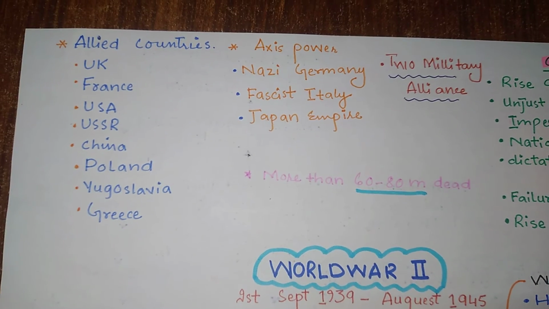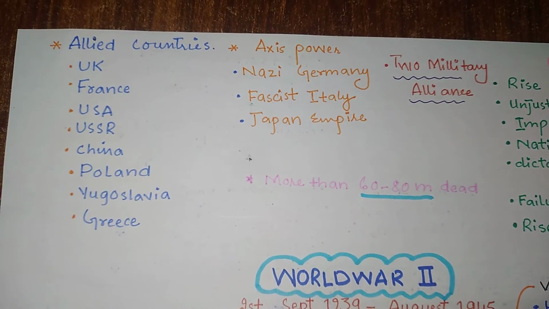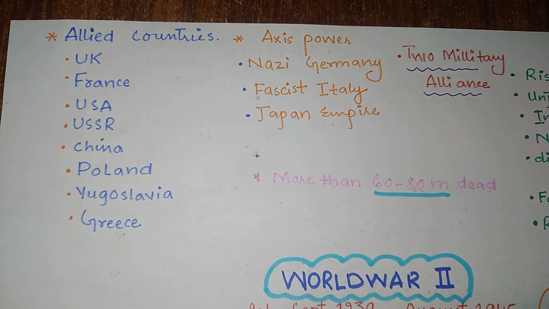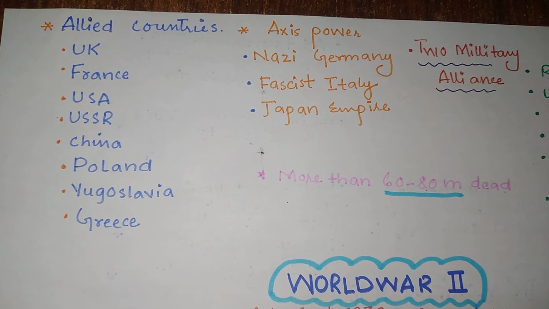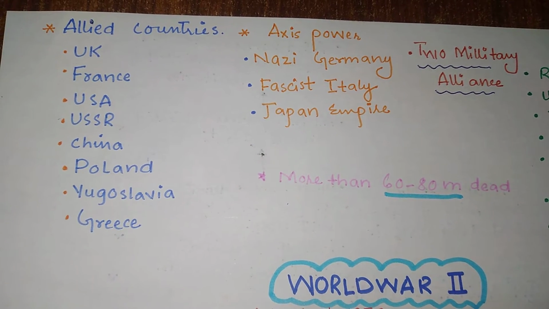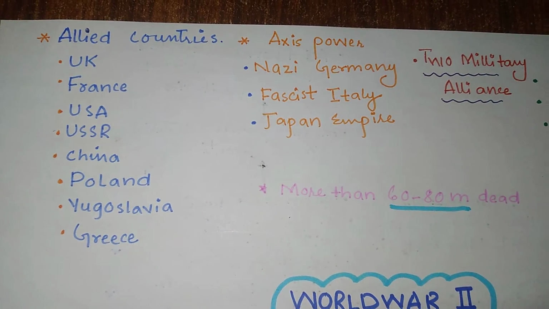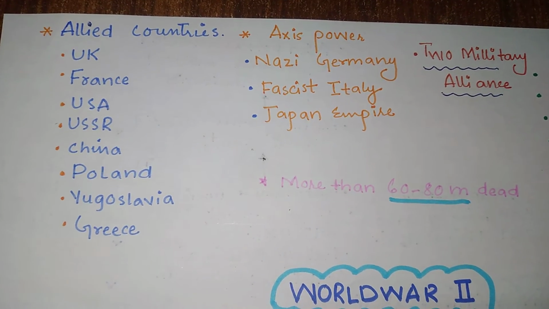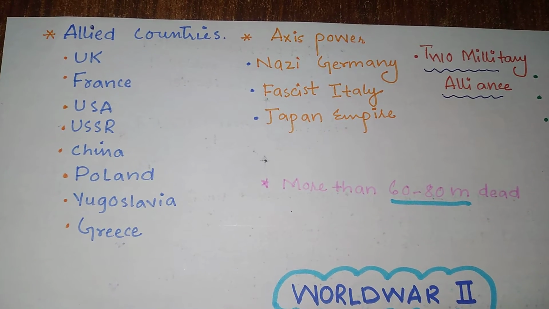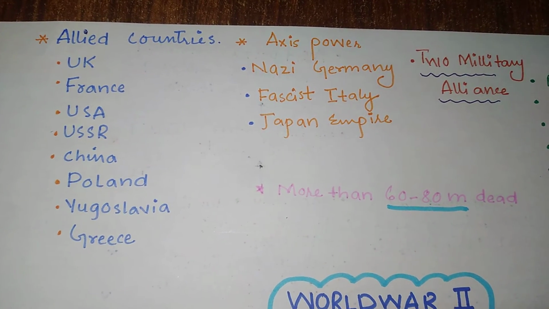There were two military alliances, the Allied countries and the Axis powers. The UK, France, USA, USSR, China, Poland, Yugoslavia, and Greece were part of the Allied countries, and Nazi Germany, Fascist Italy, and the Japanese Empire were included in the Axis powers. So these were the two military alliances.